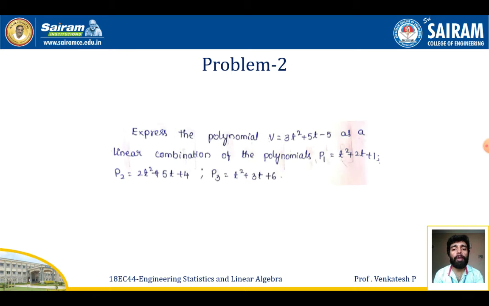So next is problem number 2. Express the polynomial v is equal to 3t square plus 5t minus 5 as a linear combination of the polynomials p1 is equal to t square plus 2t plus 1, p2 is equal to 2t square plus 5t plus 4, p3 is equal to t square plus 3t plus 6. So we'll see how to make the linear combination now.